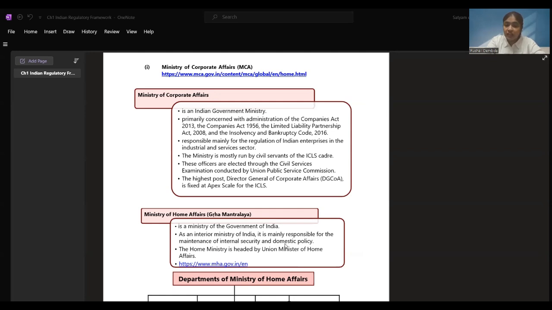Here data and reports are there. If you want the annual report of any company, you can check over here, right? You need to mention the company or LLP information, and then you can get the data from here. Now, companies and LLPs registered in January 2024. If you want, you can see what all companies and what all LLPs have registered. You can check them from this website. Let's just check one of them so that you get an idea how data on MCA is uploaded and how we can view them.